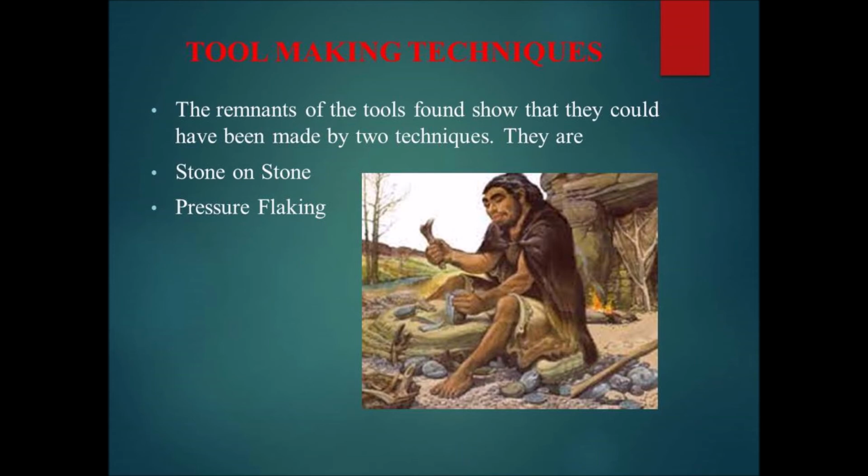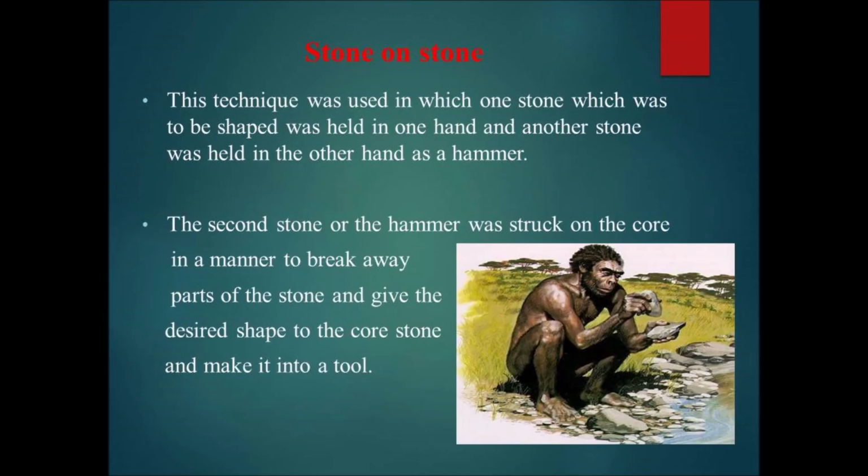Tool making techniques. The remnants of the tools found show that they could have been made by two techniques. They are stone on stone and pressure flaking. Stone on stone. This technique was used in which one stone which was to be shaped was held in one hand and another stone was held in the other hand as a hammer. The second stone or the hammer was struck on the core in a manner to break away parts of the stone and give the desired shape to the core stone and make it into a tool.